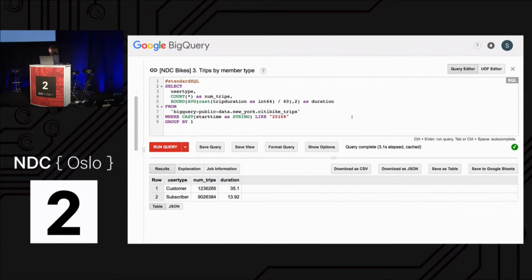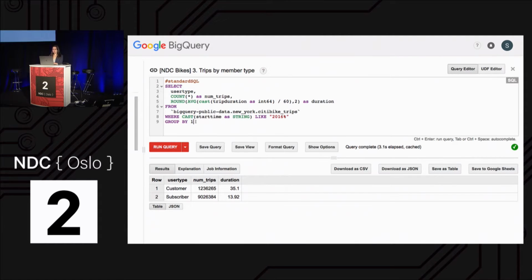And what we find here is pretty interesting. So the subscribers account for a much larger portion of the trips. 9 million trips taken by subscribers in 2016, compared to 1 million trips taken by people that are just using the bikes on a one-time basis. But with the subscribers, we see that their average trip duration is much shorter than the people that are just renting the bikes for a day, which makes sense. If you're visiting New York and renting a bike, you're probably using it for sightseeing, rather than if you're a member, you might be using the bike to commute every day.